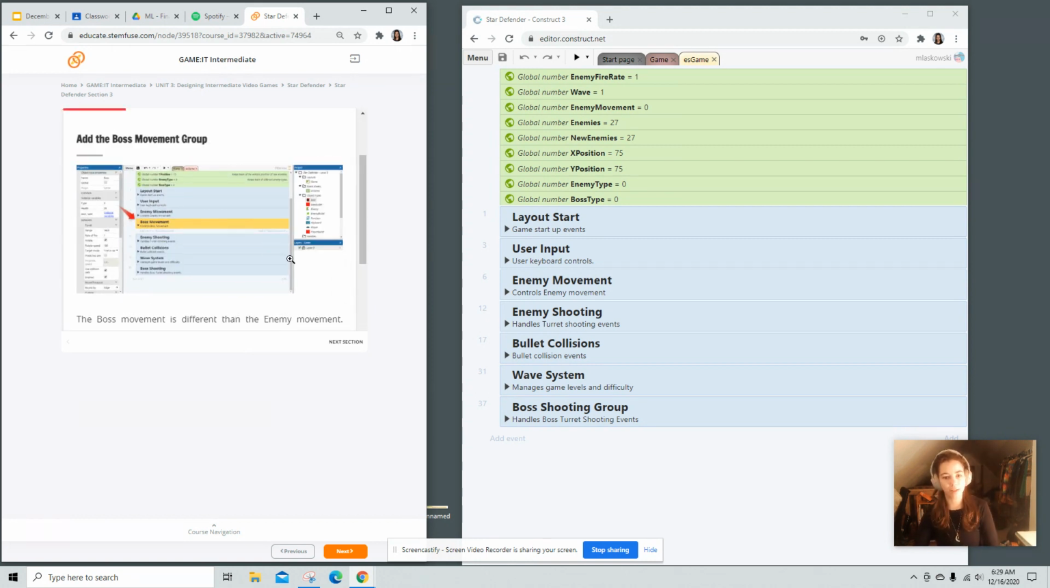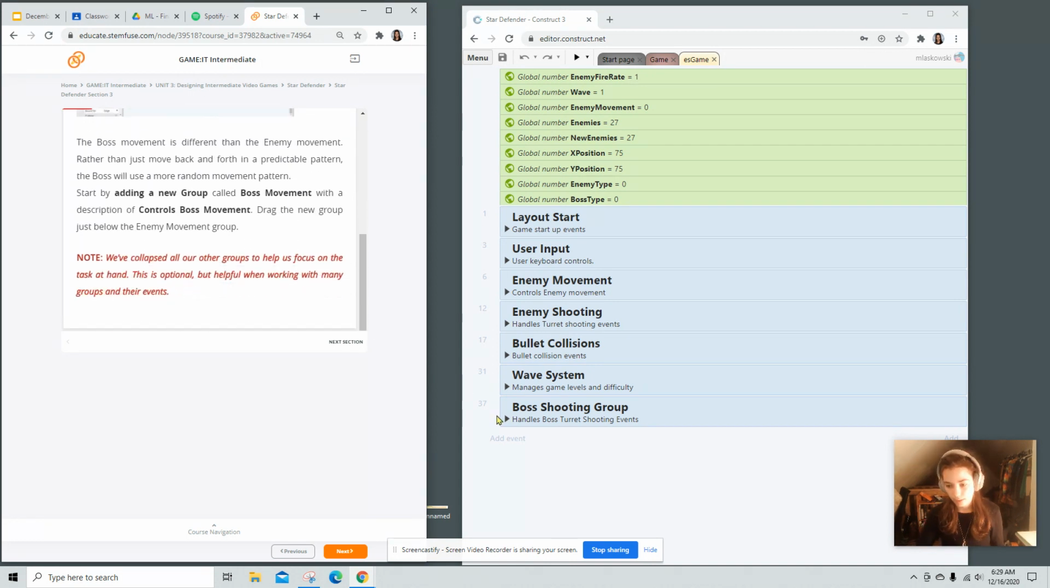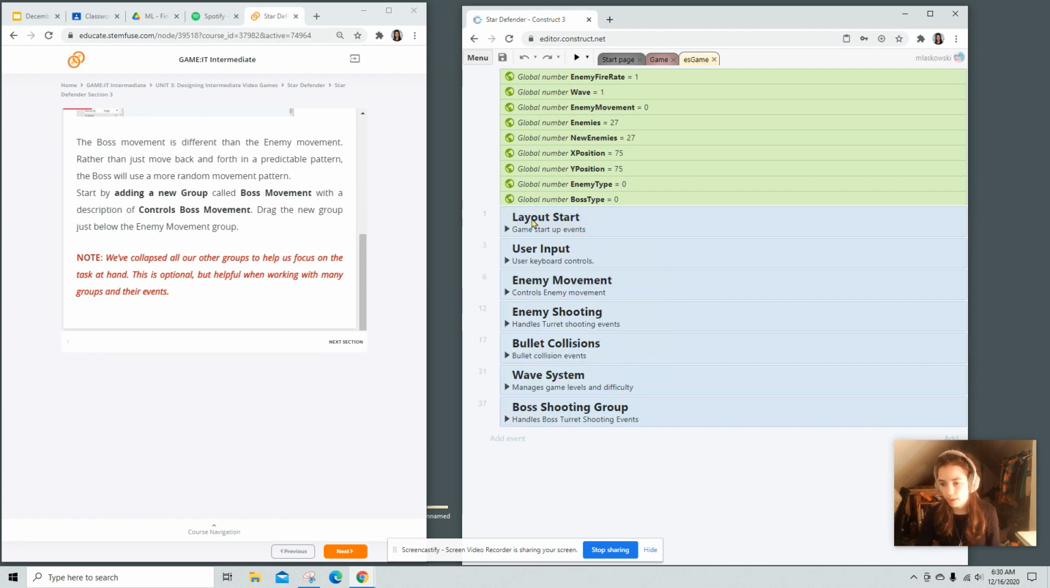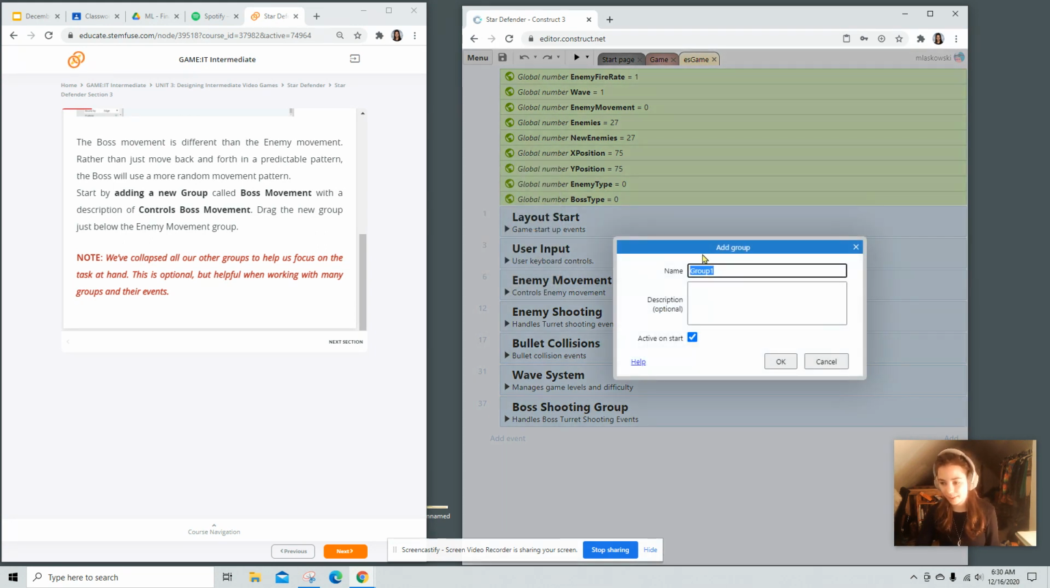We're going to add a boss group for boss movement. So remember, you right click or two finger middle click over there in the margin. You will do add a new group. Oh, I had it highlighted. That's why that didn't work. Anyways, add a new group, and we're going to call this boss movement. And the description will be controls the boss movement.